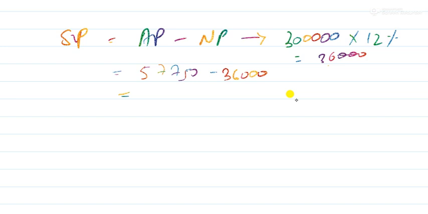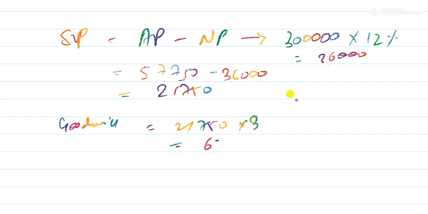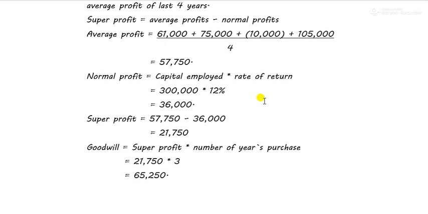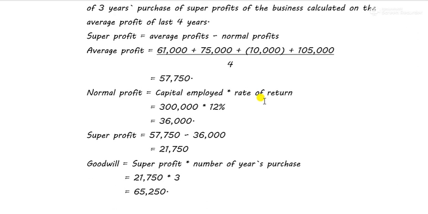However, I have earned almost 57,000, 57,750. So my super profit is 21,750. Now I have calculated my super profit, so therefore I can calculate my goodwill, which is equal to 21,750 into 3, which is equal to 65,250. Okay, so please copy this in your notebook.